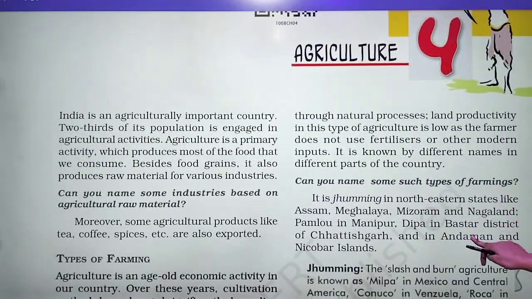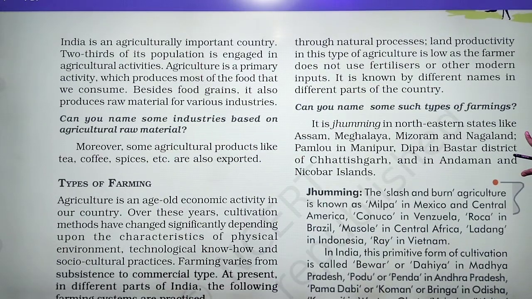As already mentioned, we call it Jhum in the northeastern states Assam, Meghalaya, Mizoram, Nagaland. So you have to learn this, at least for India.